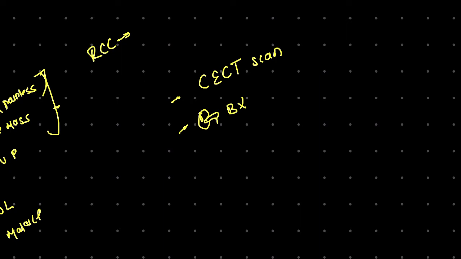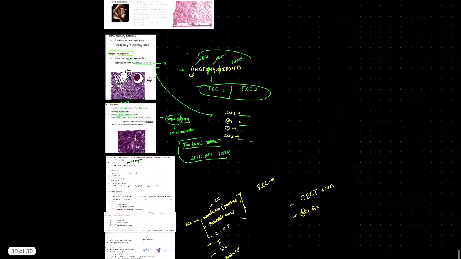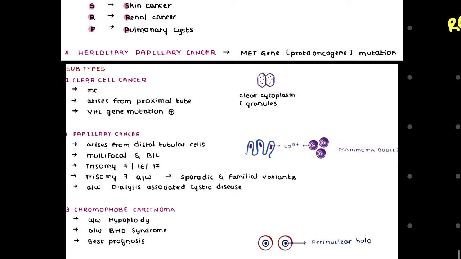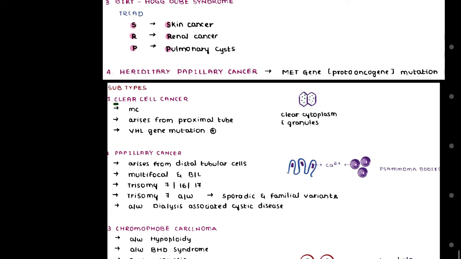Now this RCC is subdivided into various types, and we are going to discuss its types. The first one is clear cell cancer. It is so important to know its origin. This clear cell cancer originates from proximal tubules, and it is the most common subtype of RCC.